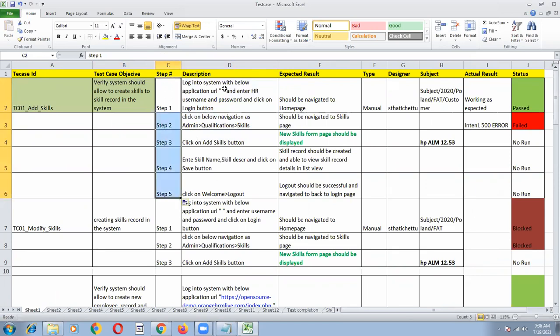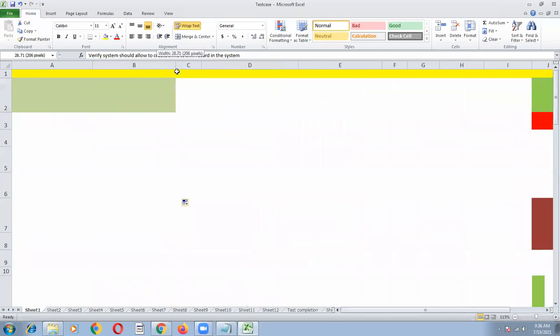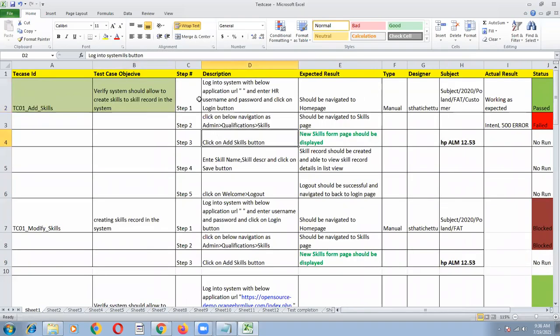I'm writing all these steps, description and expected result. As a manual tester, you have to write the steps for this particular test case so that anybody can execute it and easily understand how to test this functionality. On the left hand side, always you have to write action only.